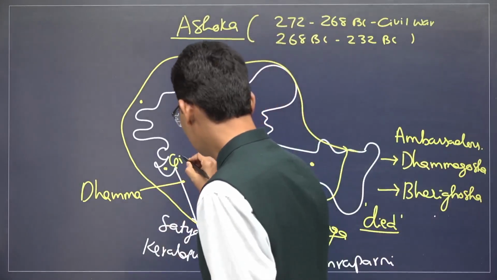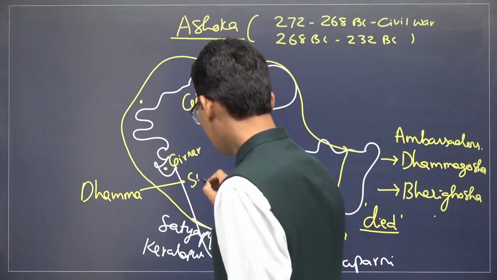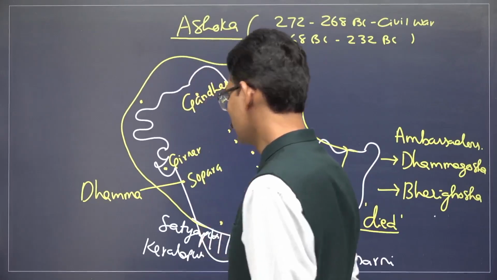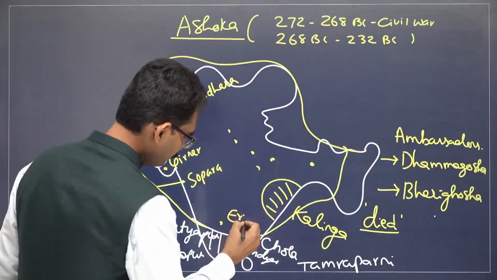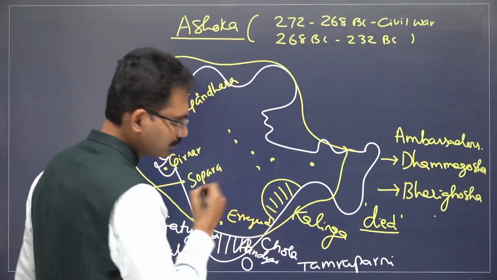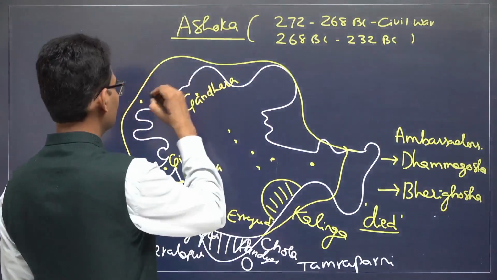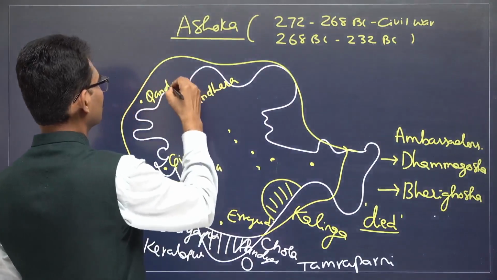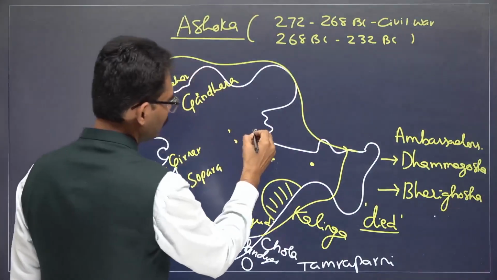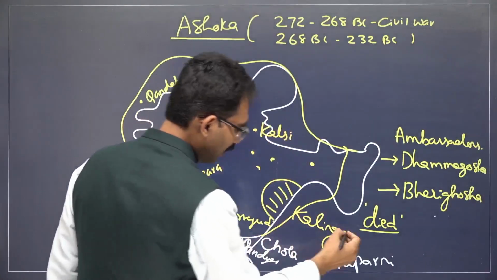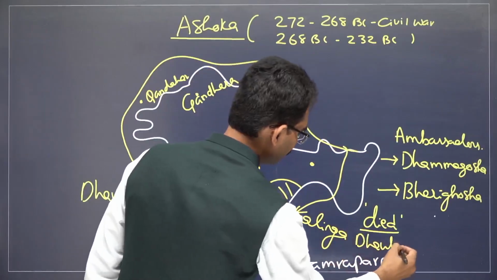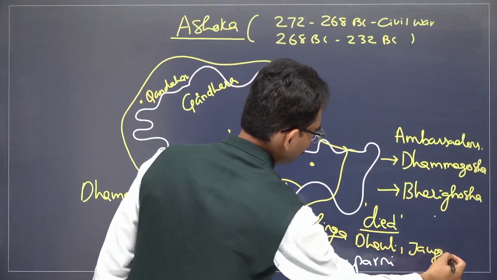Girnar, Sopara, Erragudi, Kandahar here, in Uttarakhand Kalsi, in Kalinga Tauli, Jaugada.